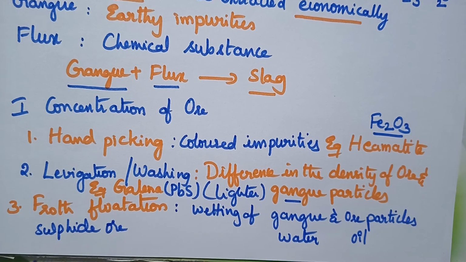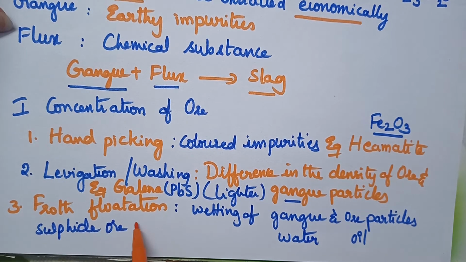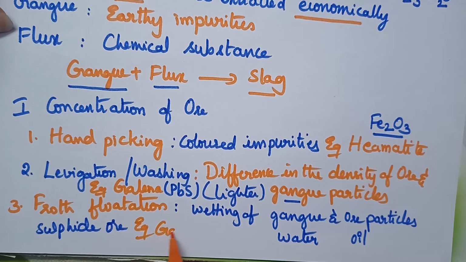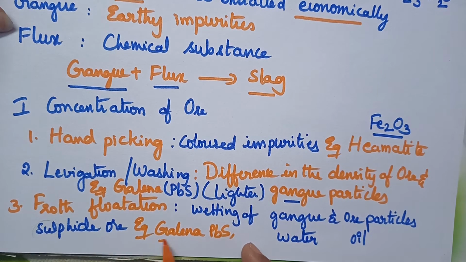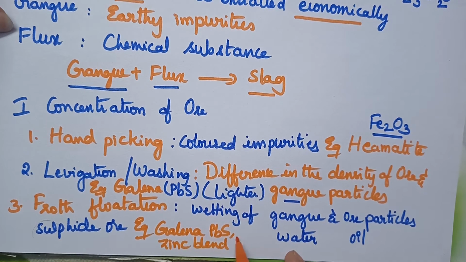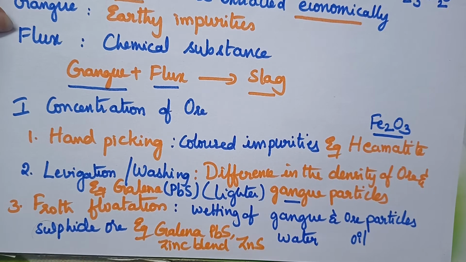The best examples of ores are galena, that is PbS, or zinc blende, which can also be concentrated by this froth flotation method.